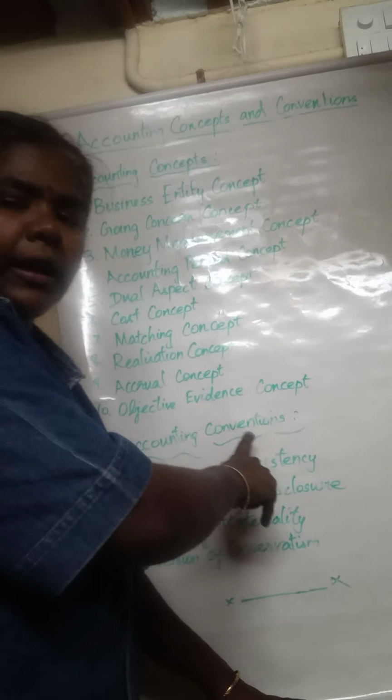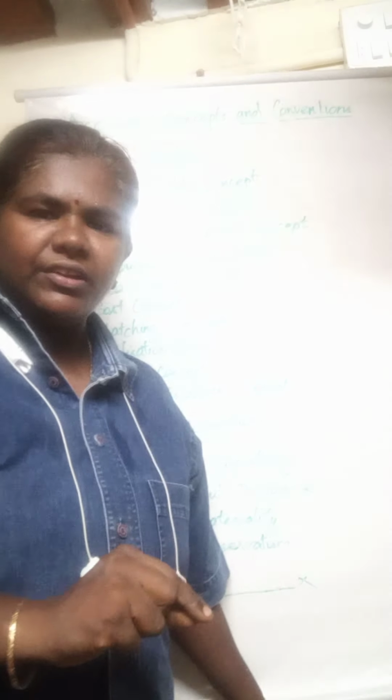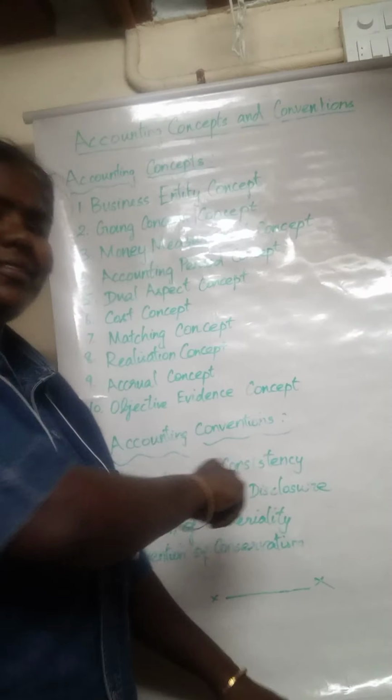Next, accounting conventions. Accounting conventions are the policies or guidelines that guide the accountant in preparing the financial statements. The first convention is the convention of consistency.